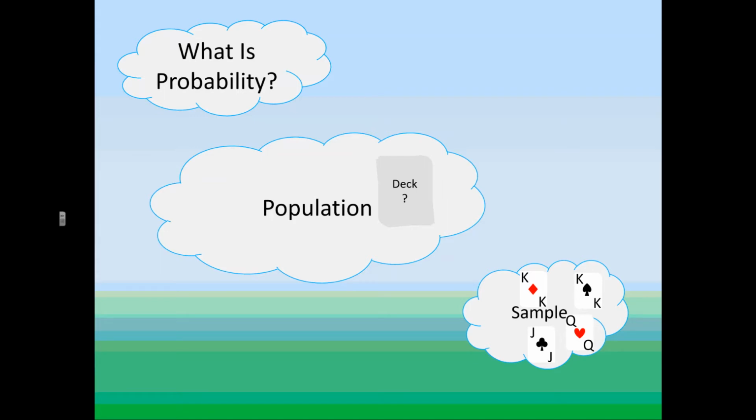Now, is it possible that I just got lucky? Yeah, it's entirely possible that this sample isn't representative of the population. It's entirely possible that there is a 5 of diamonds in the deck. We don't know. That's the study of statistics.